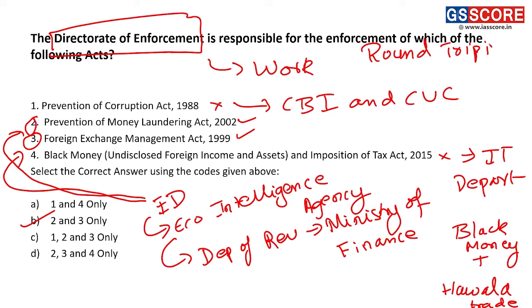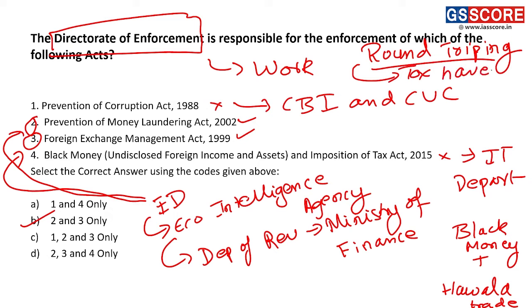What is round tripping? Suppose I have 1 crore rupees of black money which I have got through corruption. It will be difficult for me to use that 1 crore rupees in India, because I will be asked for a record of it. If I am spending that much money, I will be asked for a record of it. So what I do is something called round tripping. In round tripping, money from India is carried to a particular tax haven.